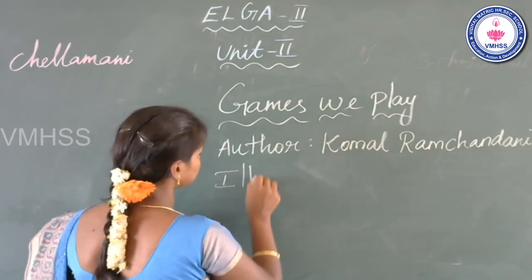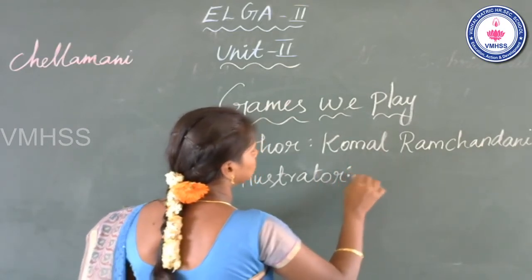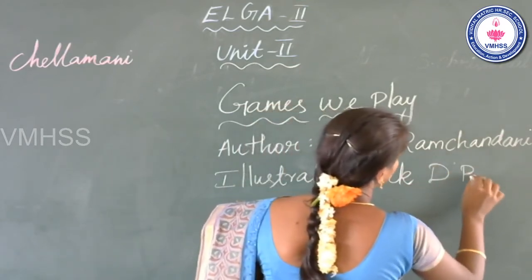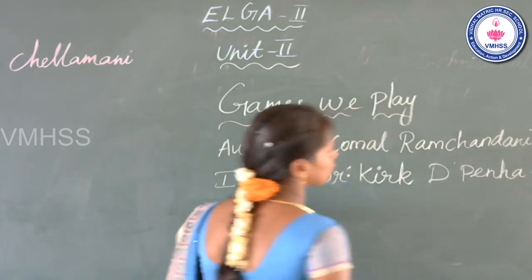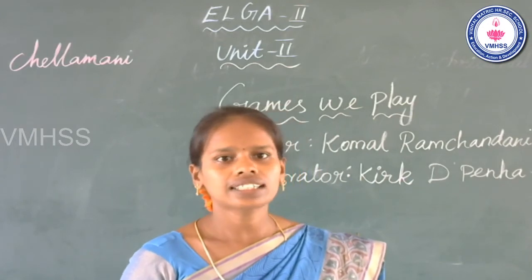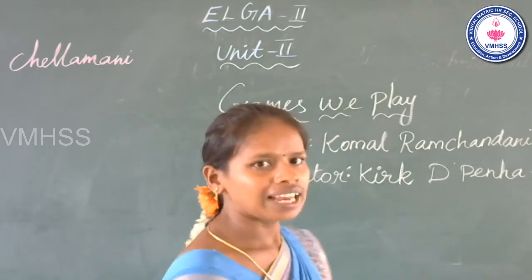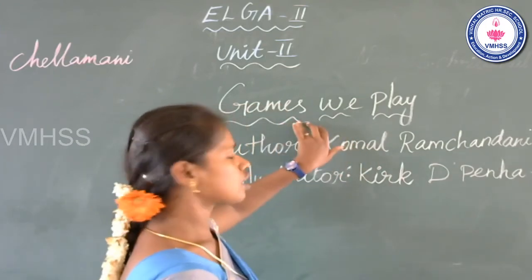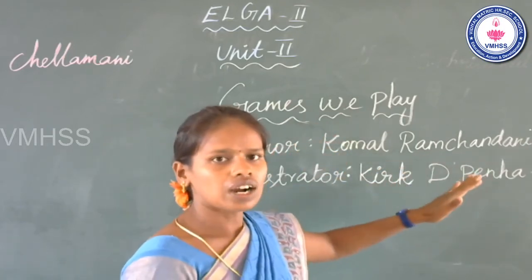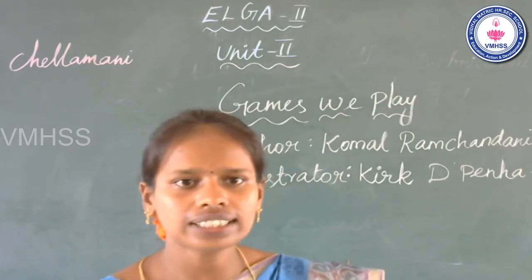Illustrator is the person who draws the pictures; author is the person who has written the story book. Okay, so illustrator Higby Benham. The title of the story is Games we play. Author name is Komal Ramchandani. Illustrator Higby Benham. Okay, now look at the slide, students.